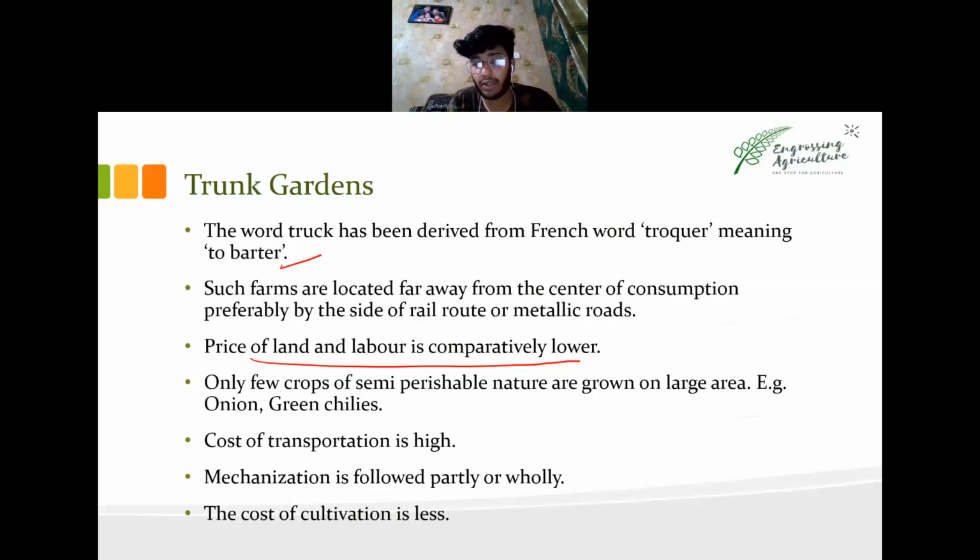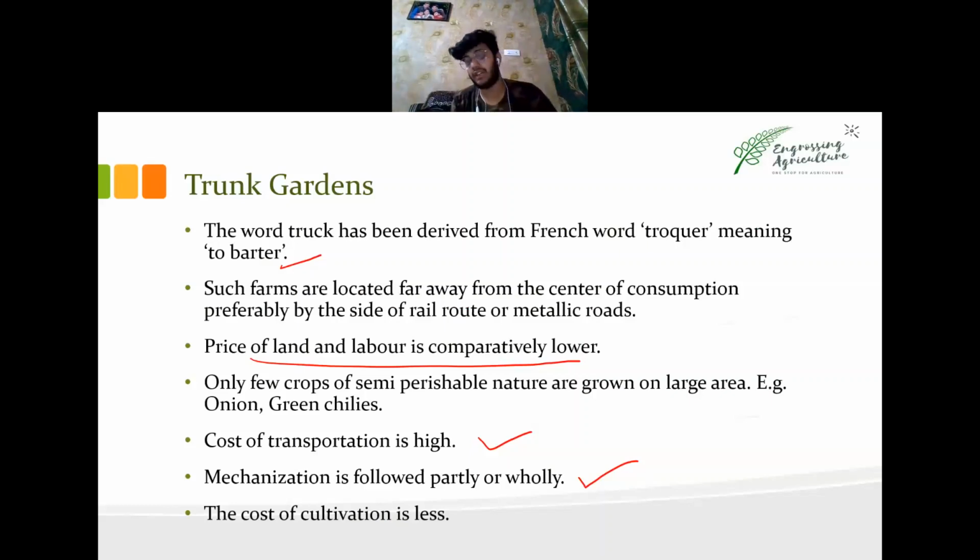Cost of transportation is high. Mechanization is partly or wholly used. Mechanization means machinery for harvesting, weeding, sowing, and cultivation. So machinery is used, but not fully.